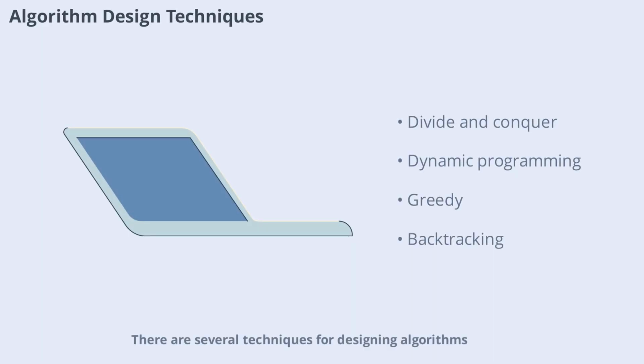There are several techniques for designing algorithms, including divide and conquer, dynamic programming, greedy methods, and backtracking. Each technique has its own strengths and is suited to different types of problems. Mastering these techniques allows you to tackle a wide range of challenges efficiently.